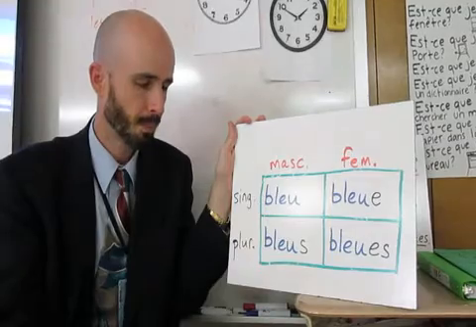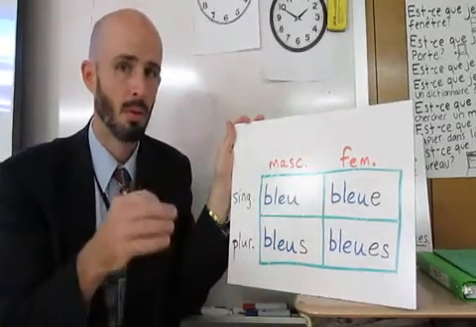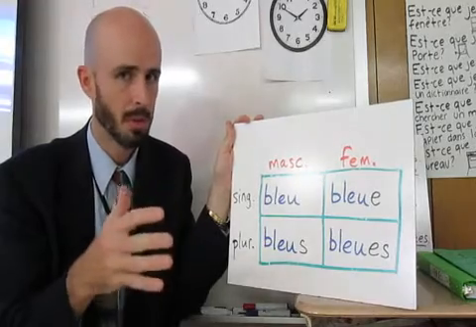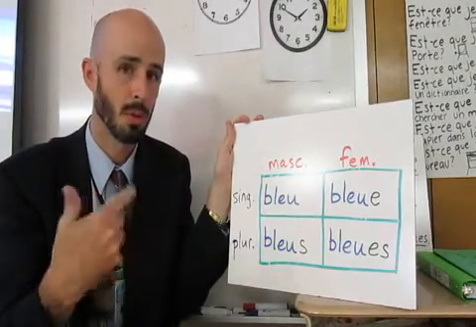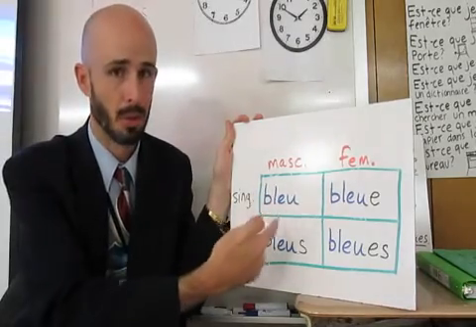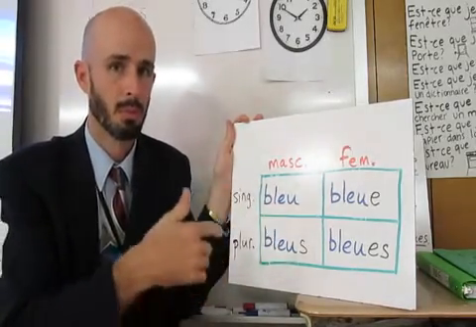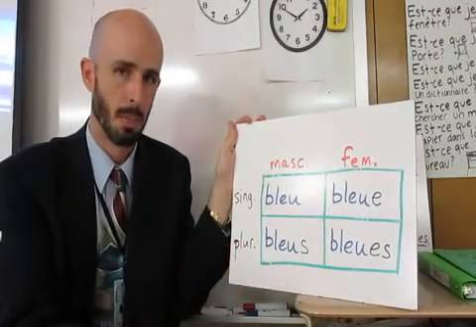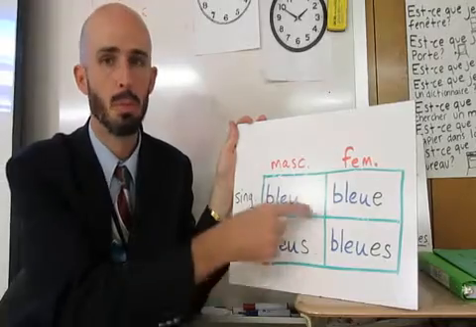Now in this case, all four forms sound the same. That might not always be the case. We'll see that when we learn about the colors. But if it ends in, for example, a vowel sound, the four forms might sound the same, as in this case. Bleu, bleue, bleus, bleues.